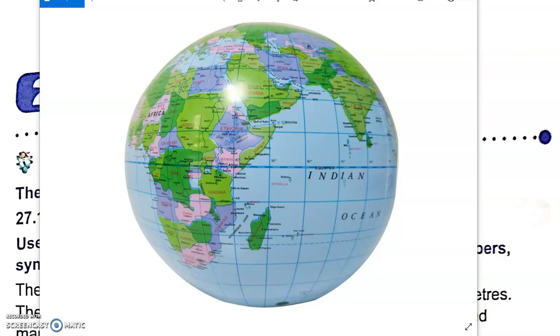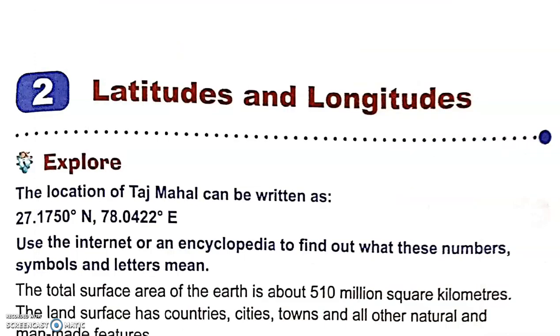So what are latitudes, what are longitudes, and we'll also learn about some very important latitudes and longitudes, like this dashed latitude. See, its name is written over here, but I'll tell you more about it. Let's move on. So, chapter 2, latitudes and longitudes. Now, before we begin our lesson, let us explore.